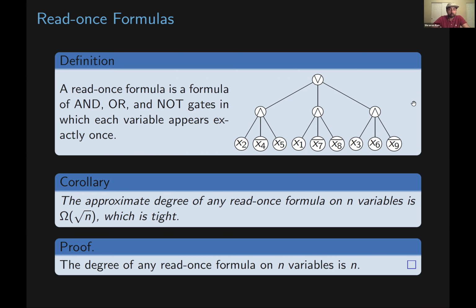One corollary of this result between the degree and the approximate degree of any Boolean function is that the approximate degree of any read-once formula on n variables is Omega of square root of n. And this ends up being tight. The proof just follows from the fact that the degree of any read-once formula on n variables is n. The fact that this relationship is tight follows from the fact that we have quantum algorithms that can compute read-once formulas.